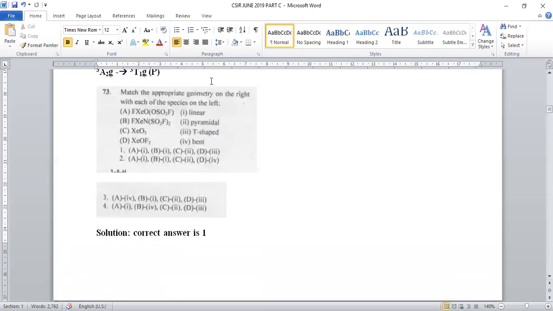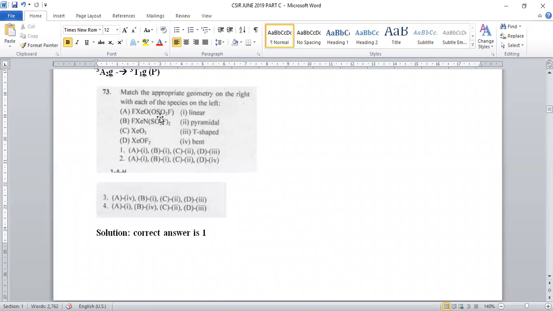And the next, let us move on to question number 73. Match the appropriate geometry on the right with the species on the left. Whenever fluoroxenon oxy OSO2F was taken, this is xenon, a noble gas element. Being a noble gas, it should be inert in nature. It should not have any kind of reactions.